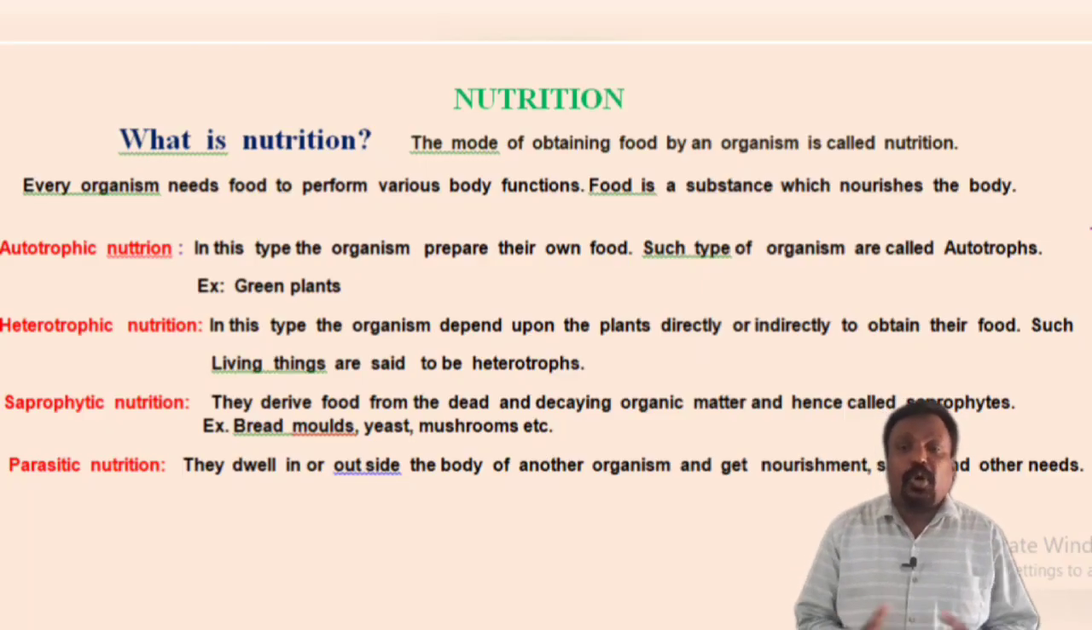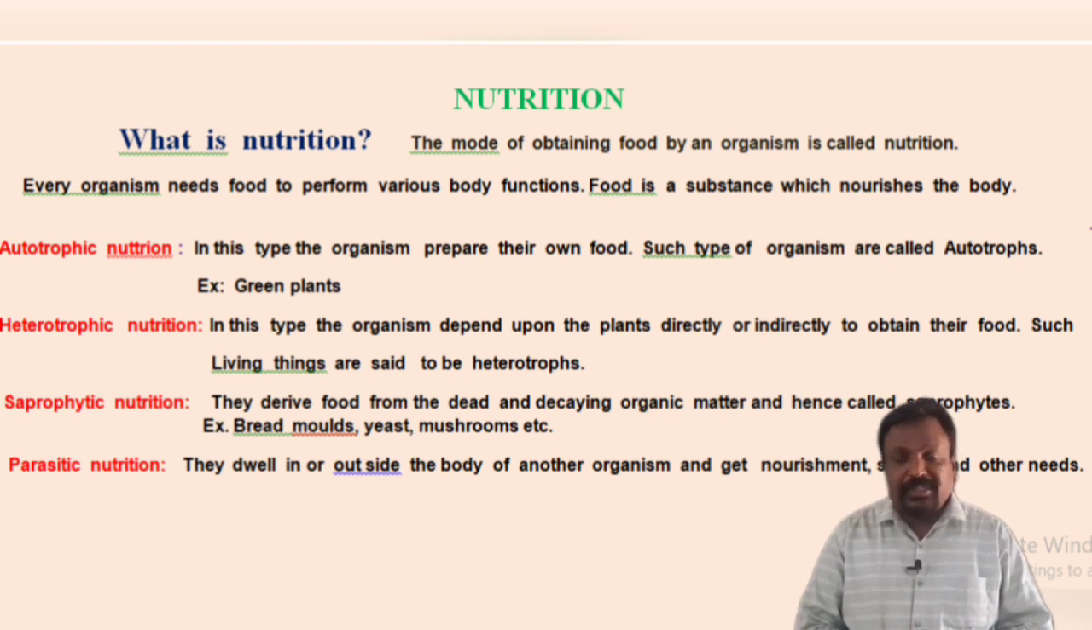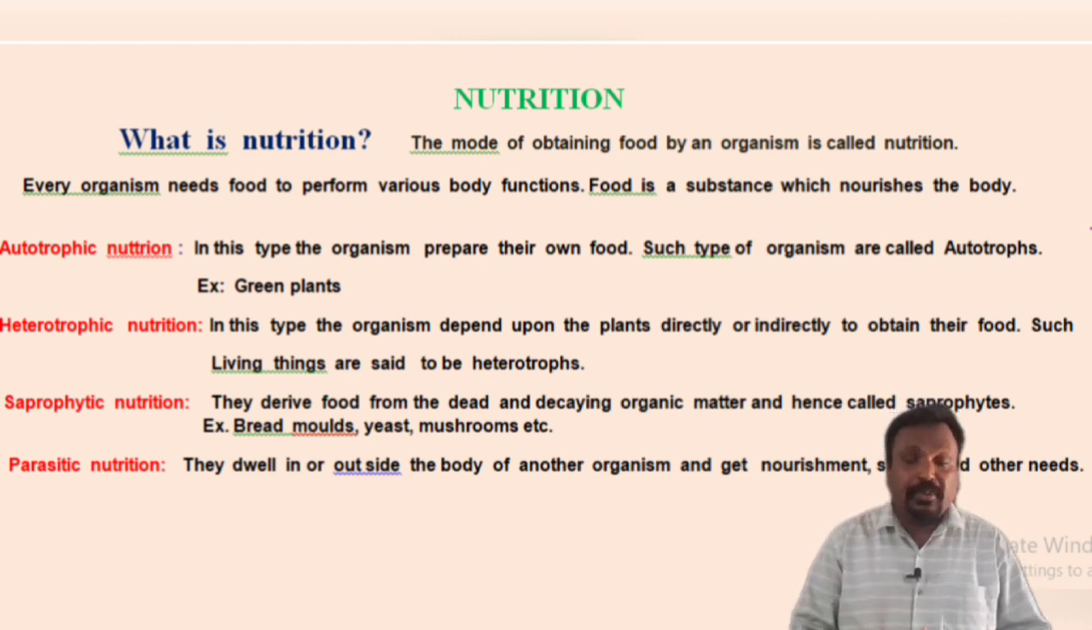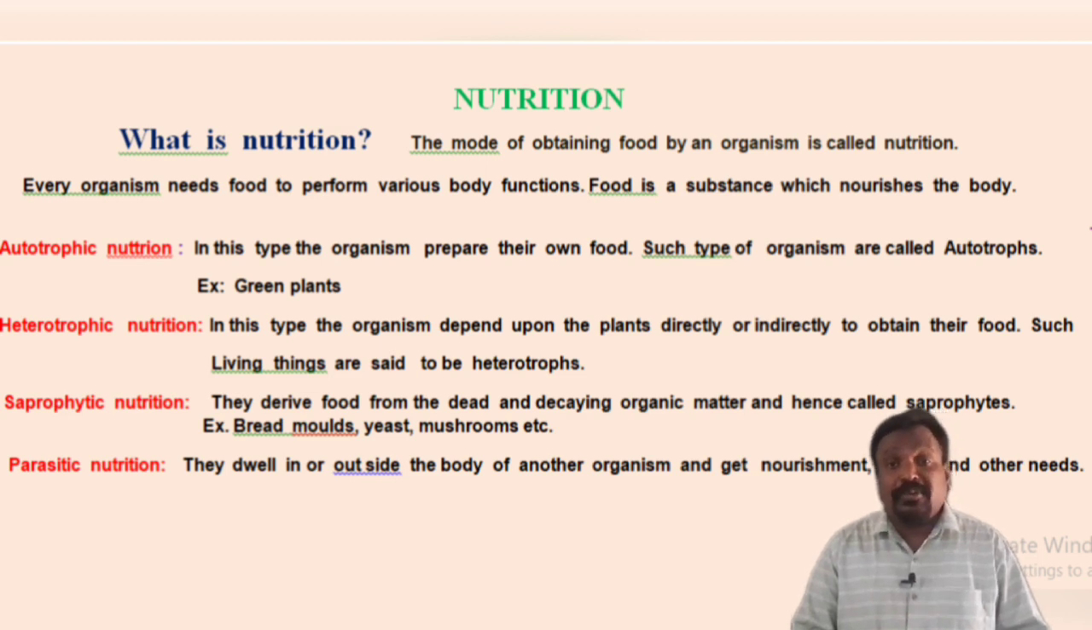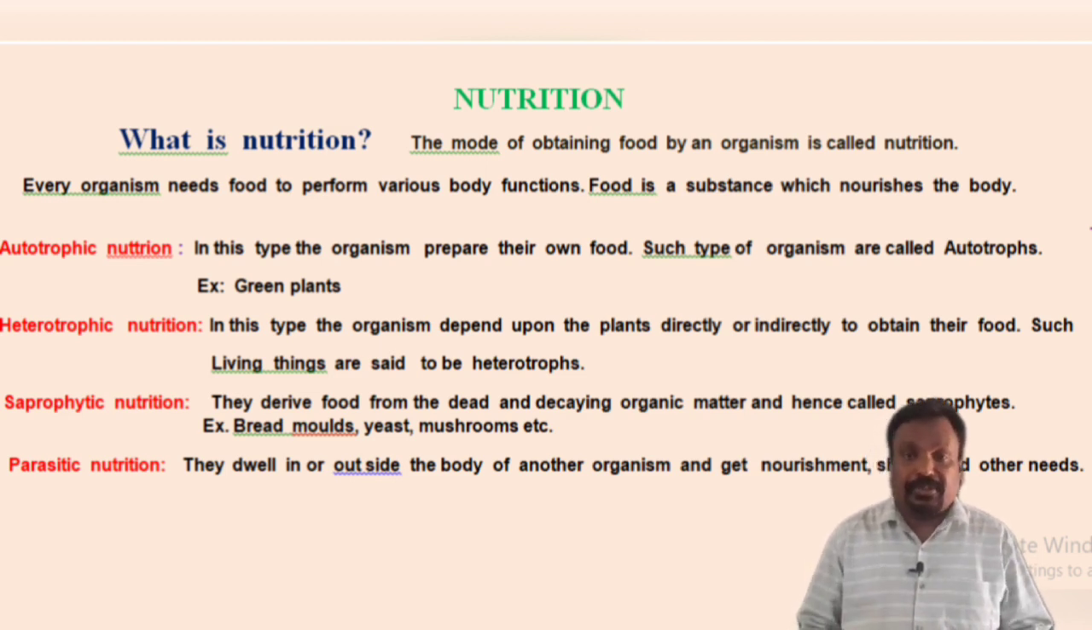It nourishes the body and provides energy, giving energy for the different body functions and for the proper growth of the body. For all these things, a living thing needs food. Let us see how organisms obtain their food. Different organisms obtain their food by different methods. The mode of getting food by an organism is called nutrition.